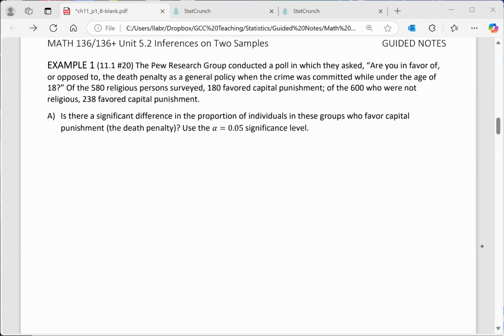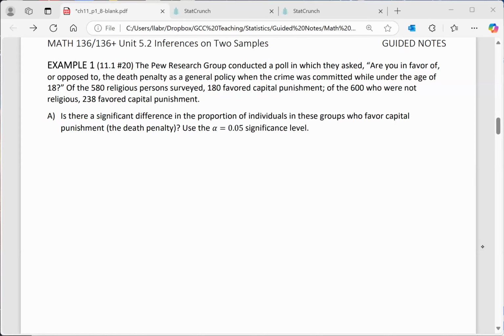Is there a significant difference in the proportion of individuals in these two groups who favor capital punishment? Use the alpha as 0.05 significance level. All right, so hopefully you internalized all of that information.